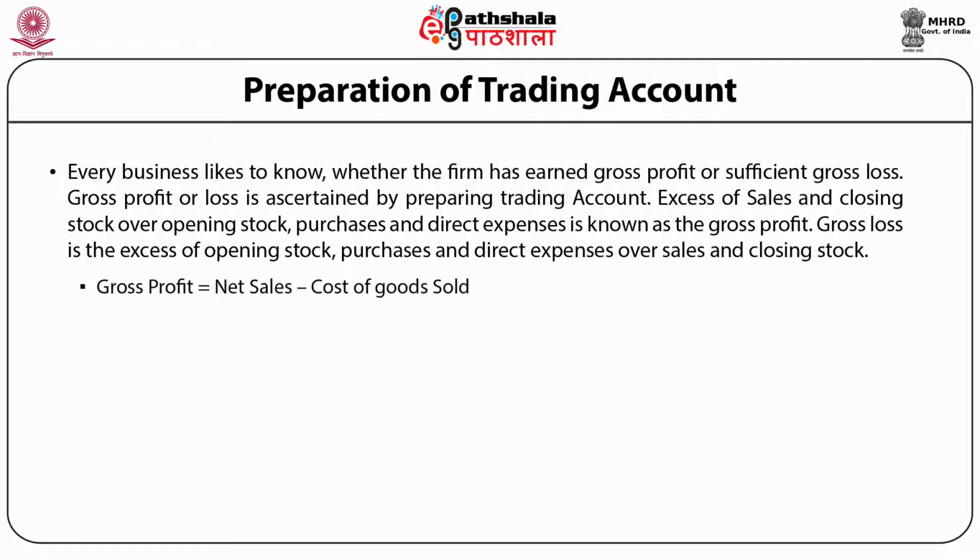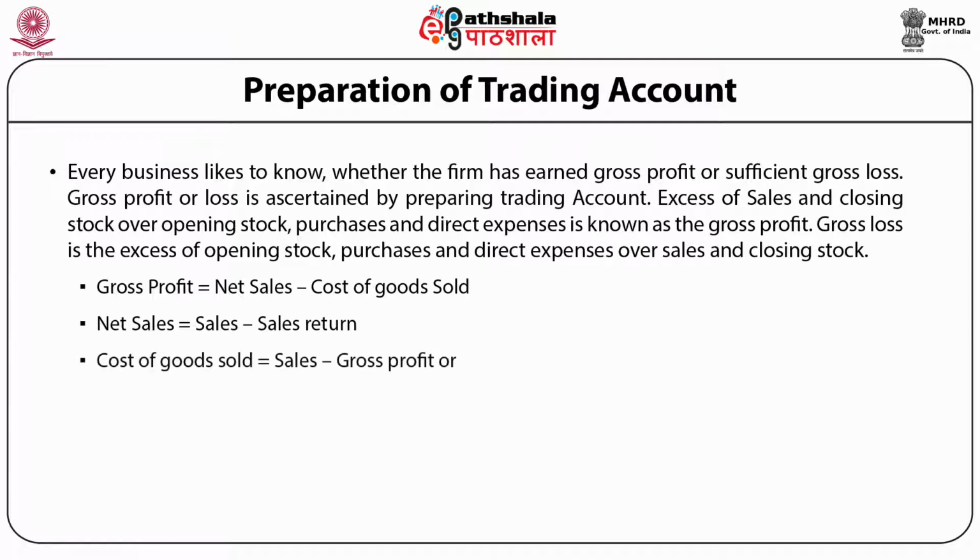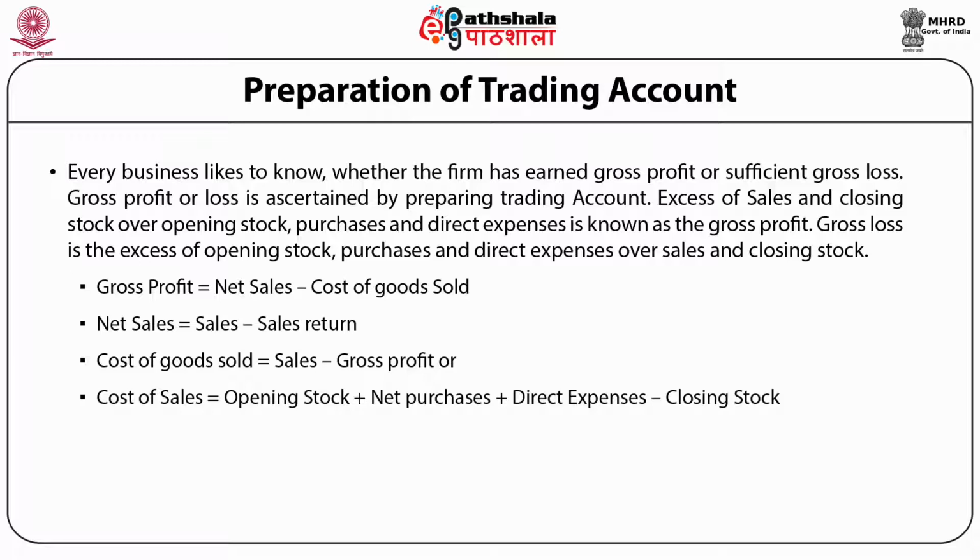Gross profit is calculated with the help of the formula which is shown in this picture. Net sales minus cost of goods sold. The formula for net sale means gross sale minus sale return. Cost of goods sold is equal to sales minus gross profit. There is another formula for calculating cost of goods sold, and according to this formula, cost of goods sold is equal to opening stock plus net purchases plus direct expenses minus closing stock.